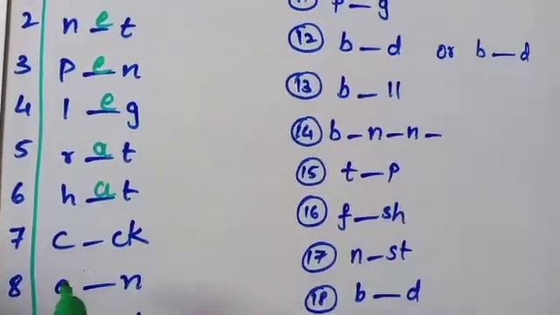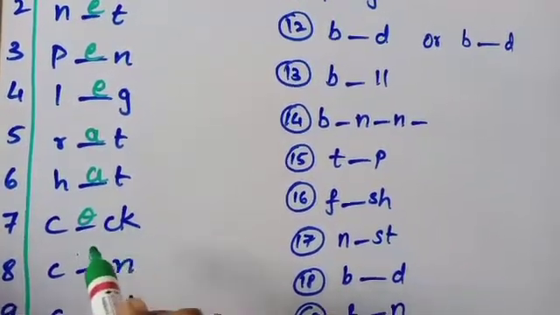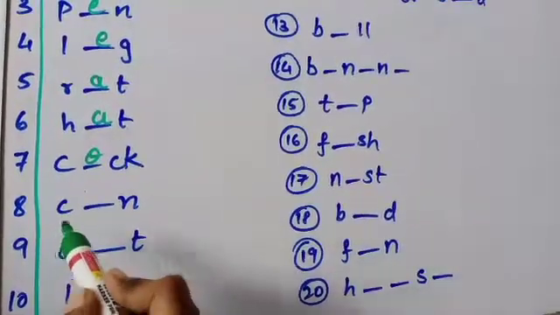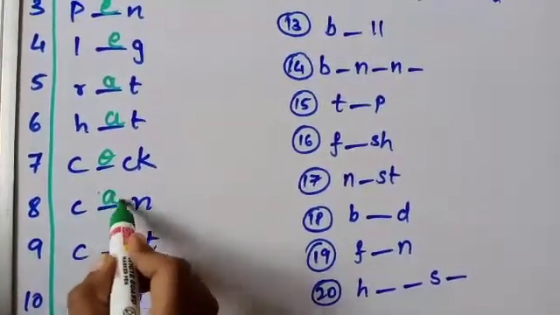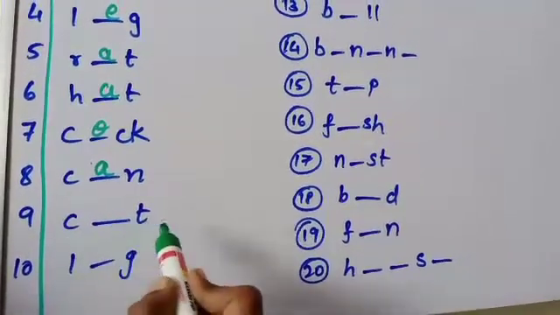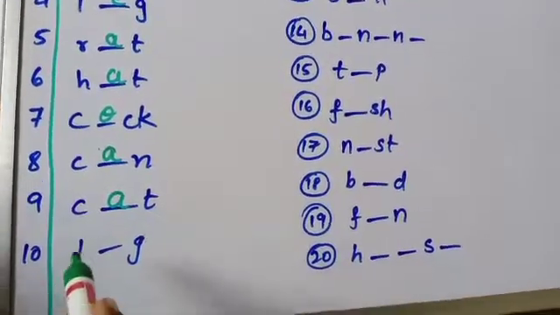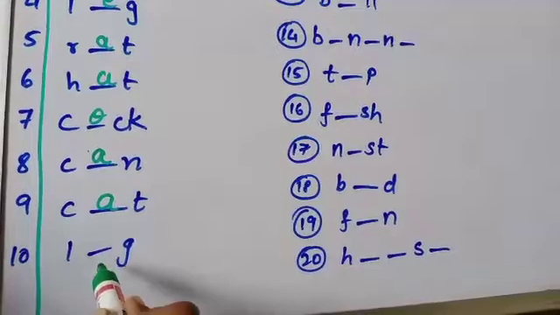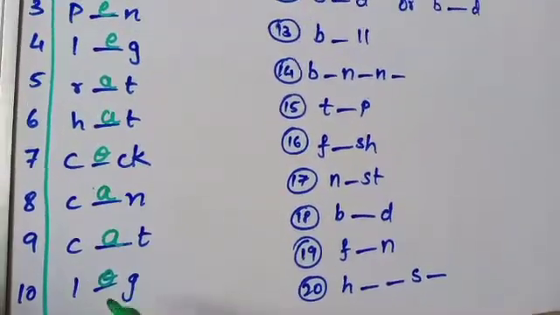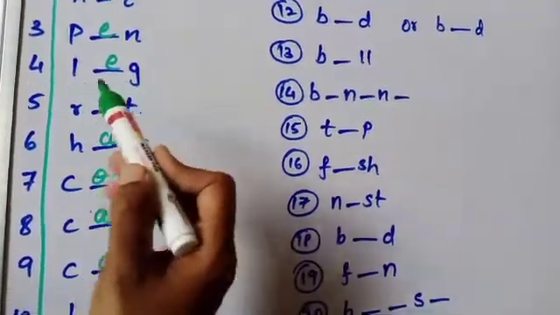The next one, C-O-C-K, cock. The next is C dash N, C-A-N, can. The next C dash T, C-A-T, cat. The next is L dash G, L-O-G, log. So here you can observe L-O-G, log also works, L-E-G, leg also works.